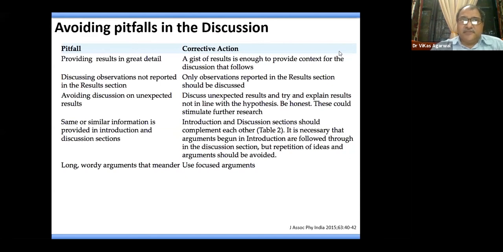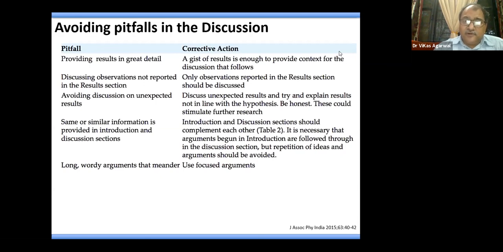Sometimes we do see manuscripts which discuss certain findings which have never been discussed in the results, which have never been the hypothesis of the paper, but they are being discussed. So this gives a very bad impression about the researcher, that perhaps they don't know how to write a paper. And if you have certain unexpected results, discuss them very briefly. Do not discuss them at length. Something which you have not thought of or hypothesized initially, but has been found to be significant in your paper, doesn't mean that you should be discussing that as the major finding of your paper.